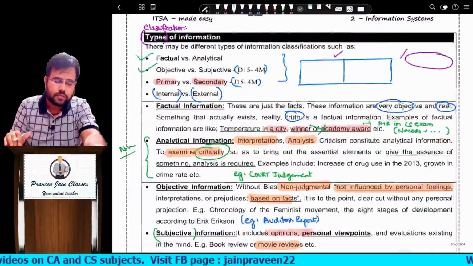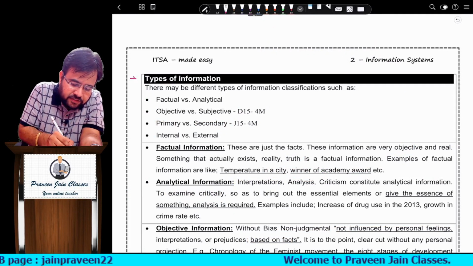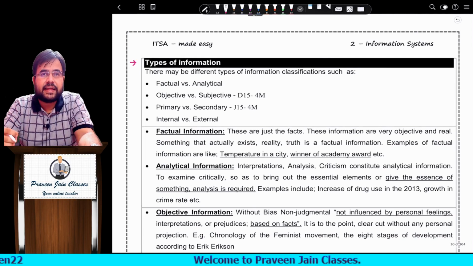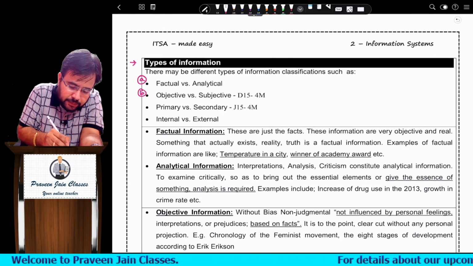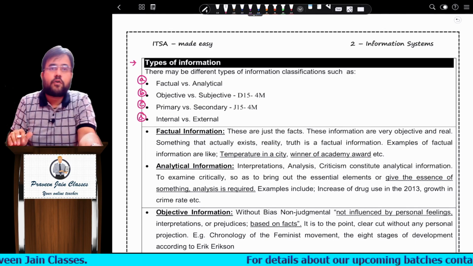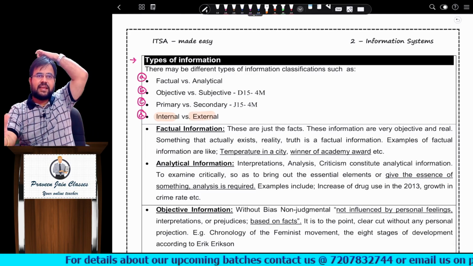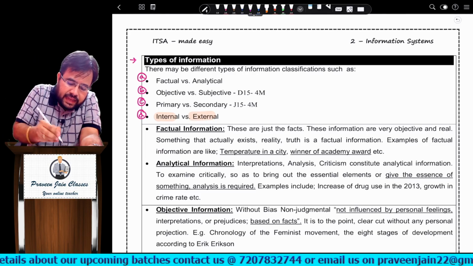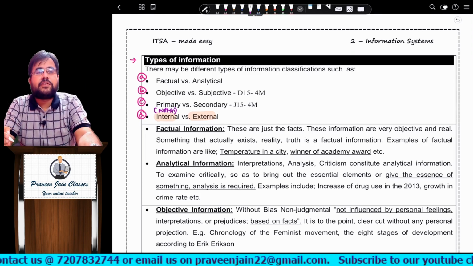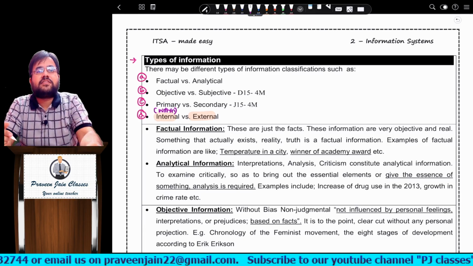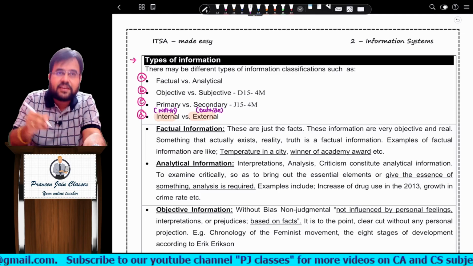Okay, now let us discuss another question, which is types of information. The next question in our hand is types of information. Now you can see we have 4 types of information. First, internal information and external information. The easy one we will complete first. Any information which is generated within the organization is called internal information. Outside the organization is called external information.